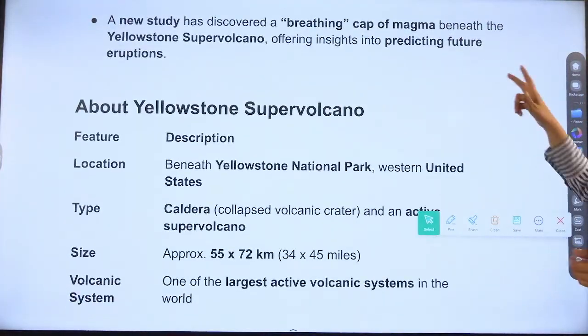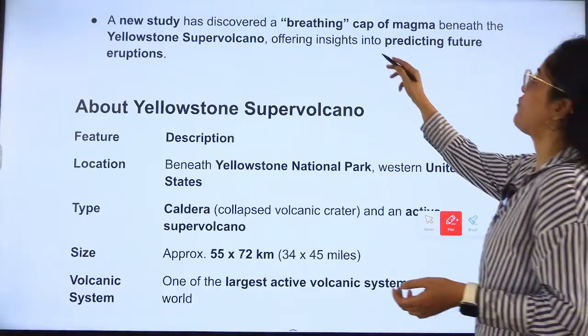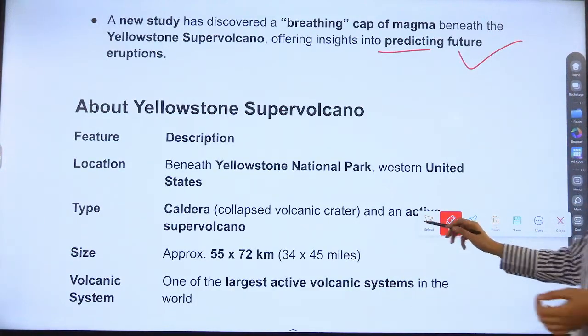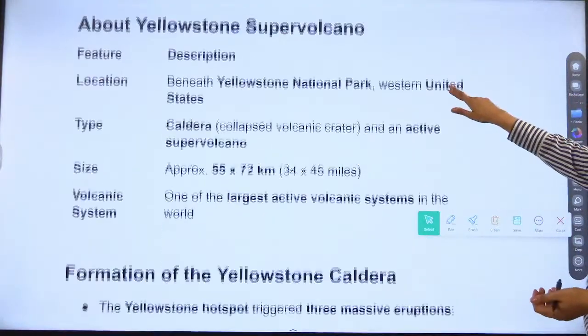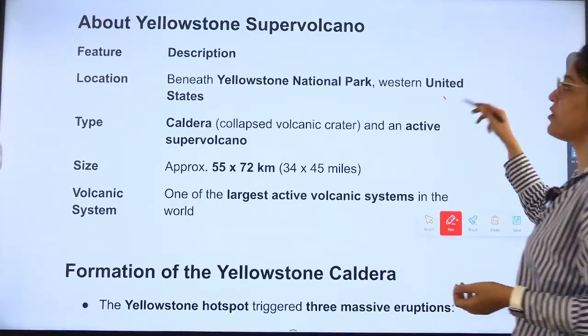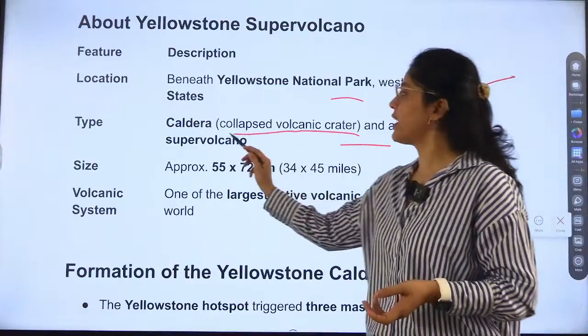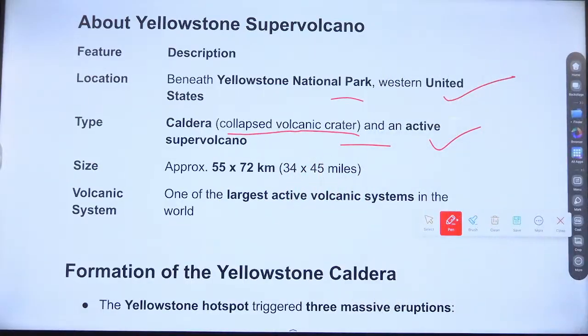So a breathing magma cap has been discovered, offering insights into predicting future eruptions. What is the location? Location is very important: the Western United States. And what is the type of volcano? It is a collapsed volcanic crater, which is called a caldera.